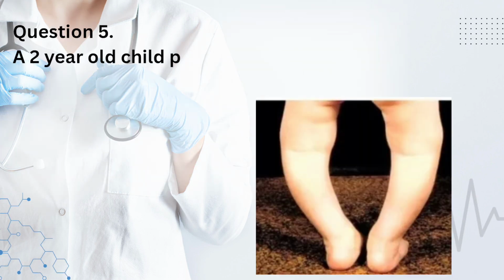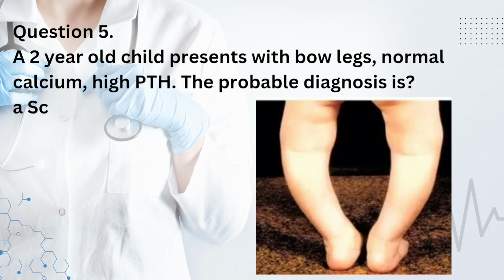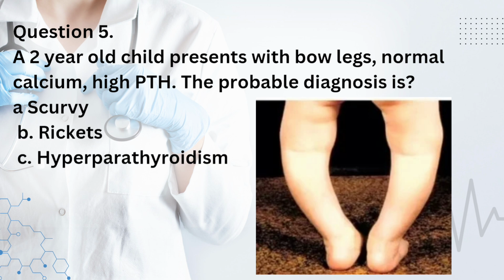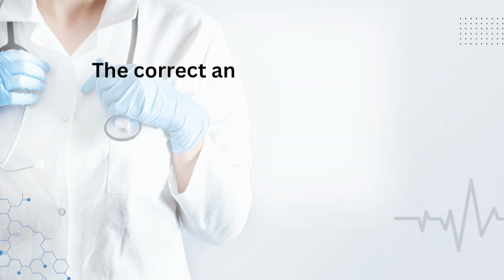Question 5. A 2-year-old child presents with bow legs, normal calcium, high PTH. The probable diagnosis is A. Scurvy. B. Rickets. C. Hyperparathyroidism. D. Diabetes insipidus. The correct answer is B.